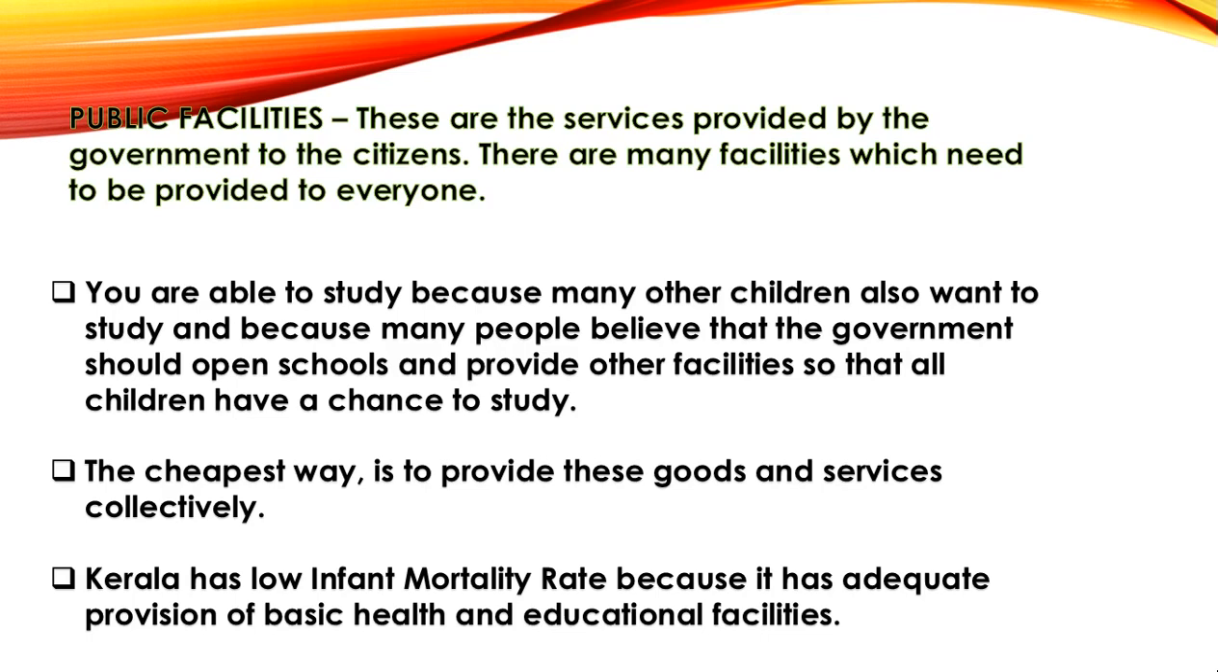Students, we discussed that Kerala has low infant mortality rate because it has adequate provision of basic health and educational facilities. Similarly, in some states, public distribution system functions well, and so health and nutritional status of people of such states is likely to be better. So students, public facilities are very important in a country, and remember that money in your pocket cannot buy all the goods and services that you may need to live well.